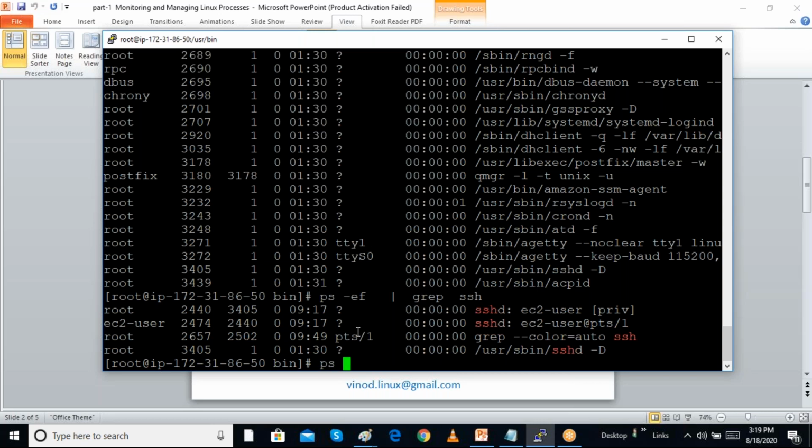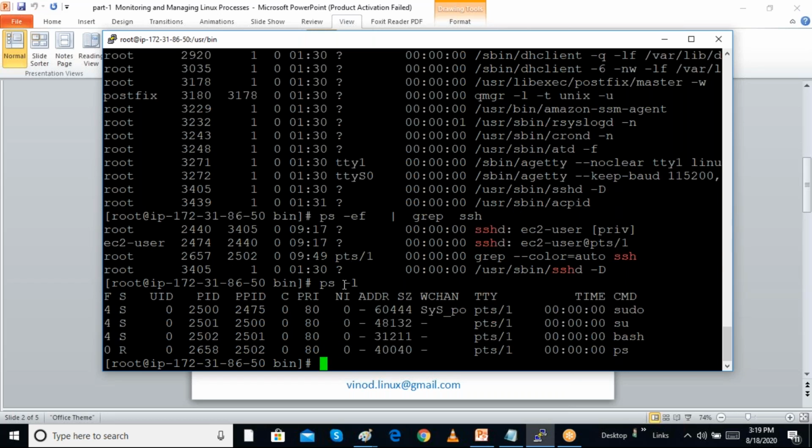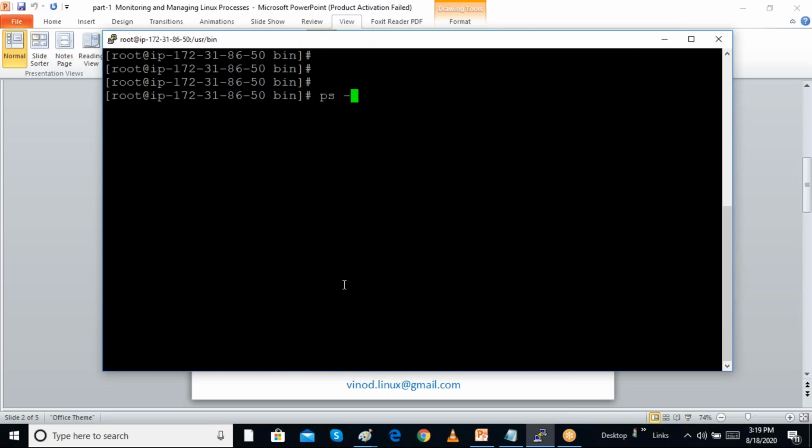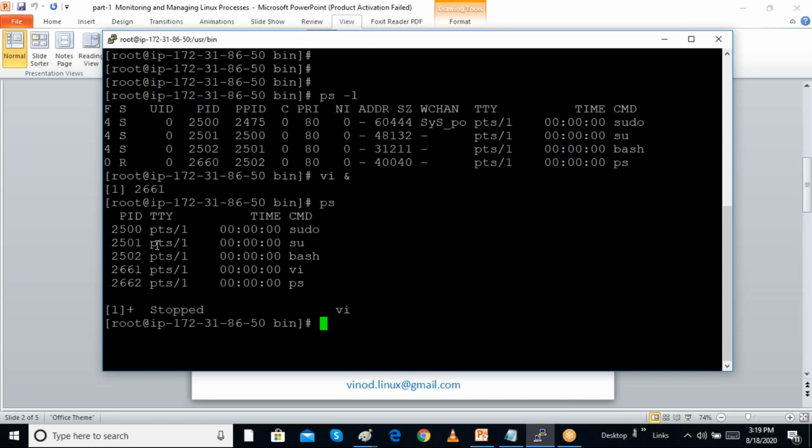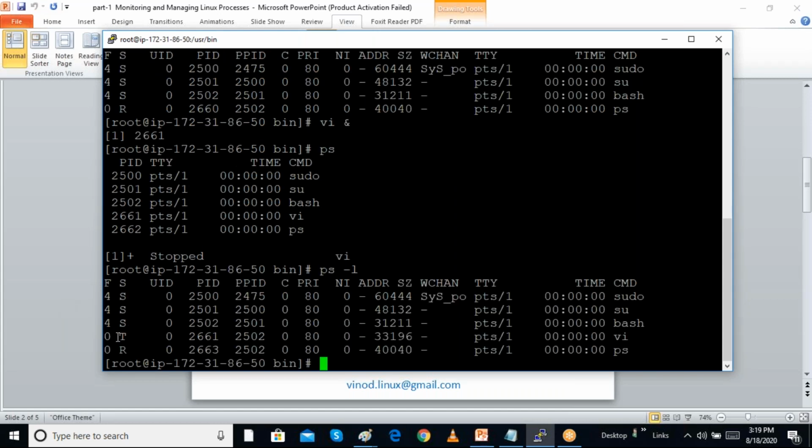With the ps command, the -l option will show the long listing. So ps -l shows the list, and we can see the status, such as running. S means sleeping process. I can run vi with an ampersand, and it will go to the background. We can check with ps -l: T means stopped process, S means sleeping, R means running.